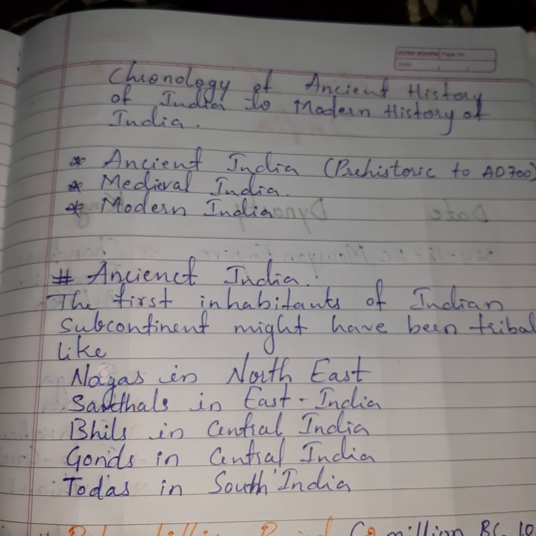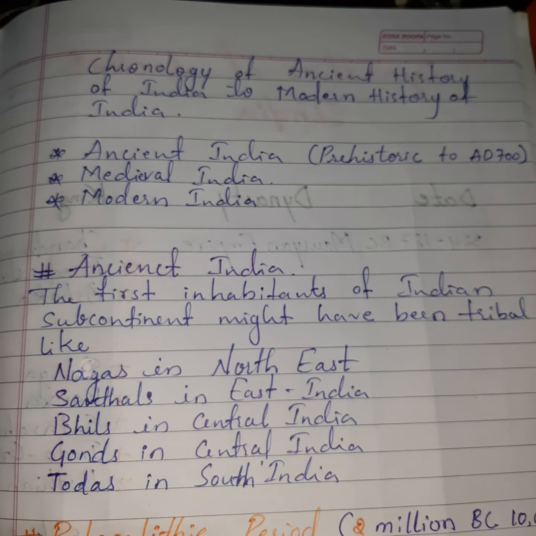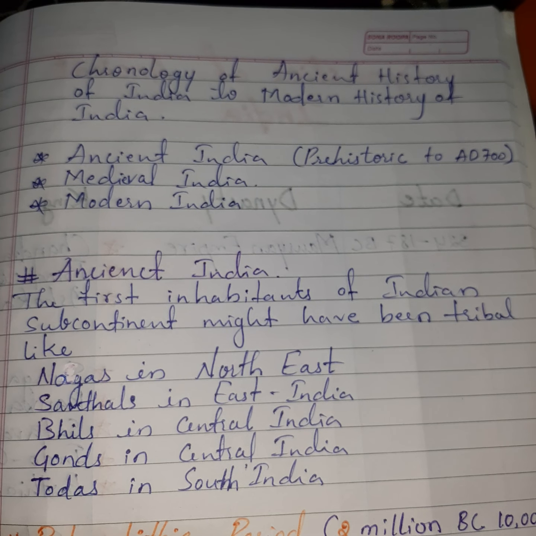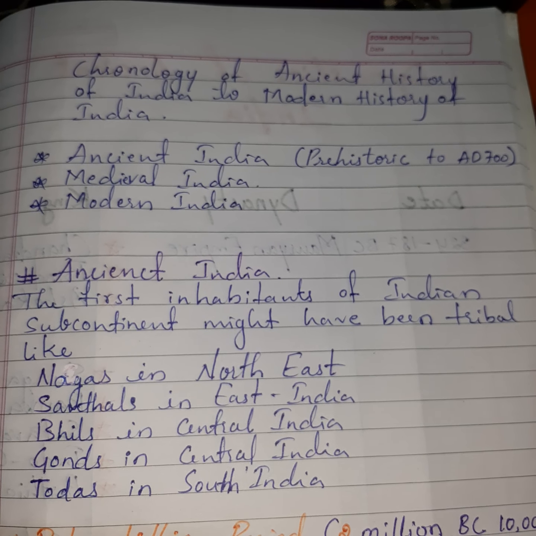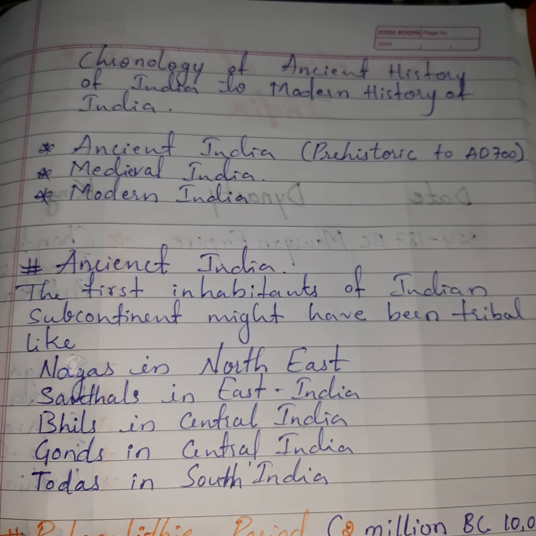In ancient India, it has started. The first inhabitants of Indian subcontinents might have been tribal. As we see in ancient India, many tribals were there, and they lived in forest areas and banks of rivers. So in ancient India, the famous tribes: first one is Nagas.